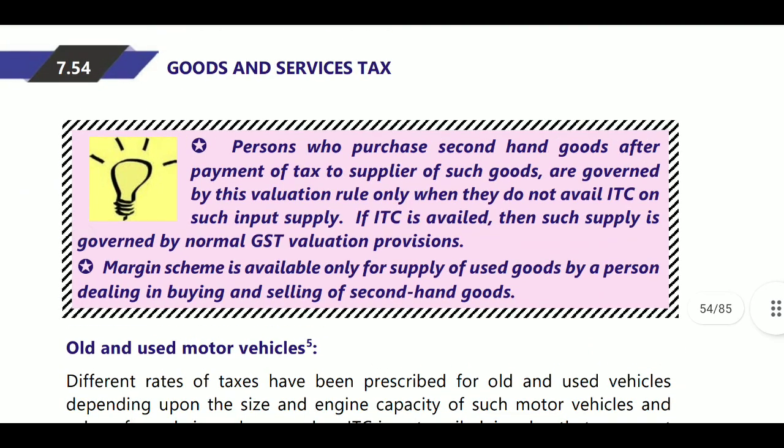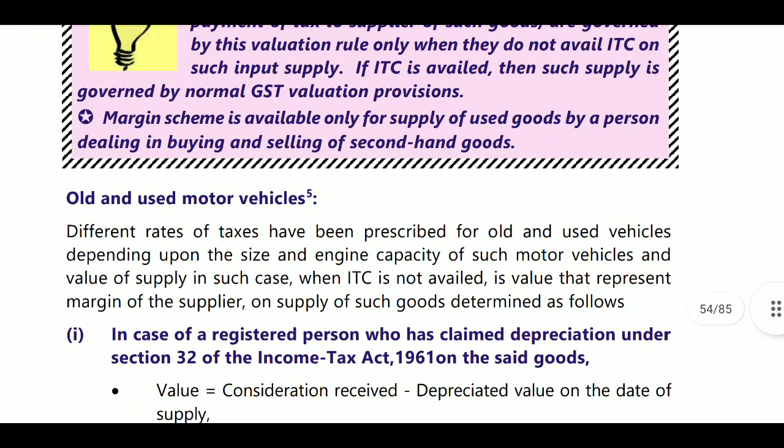Next, persons who purchase second-hand goods after payment of tax to the supplier of such goods are governed by these valuation rules only when they do not avail ITC on such inputs. If ITC is availed, then such supply is governed by normal GST valuation provisions, and these rules will not be applicable. Next, the margin scheme is available only for supply of used goods by a person dealing in buying and selling of second-hand goods.